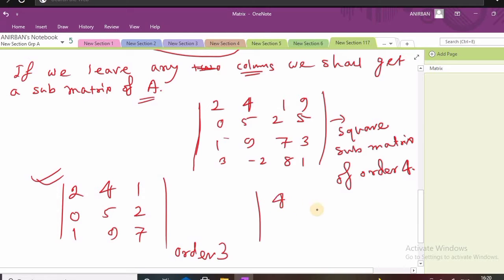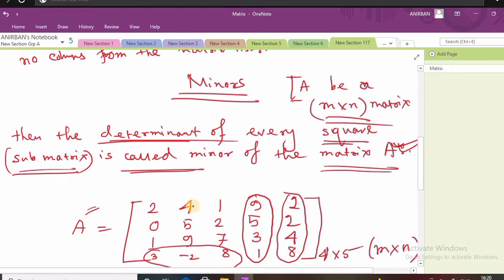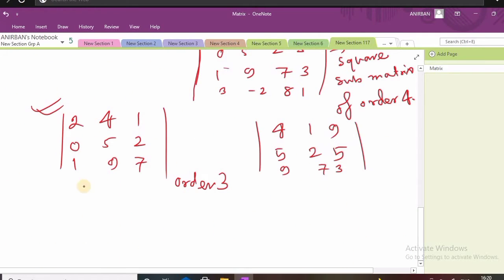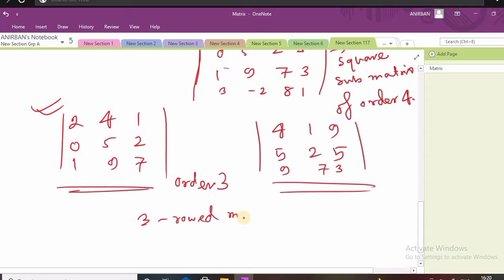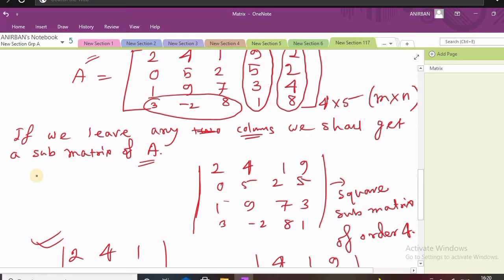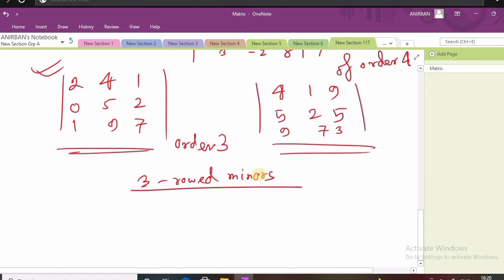Similarly you can get 4 1 9, 5 2 5, 9 7 3. This is also a square submatrix. These are submatrices of order 3, also known as 3 rowed minors. Previously we got 4 rowed minors, and now we got 3 rowed minors.